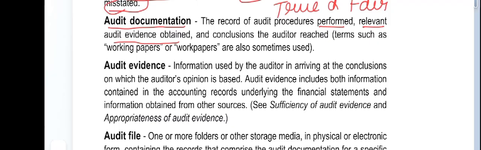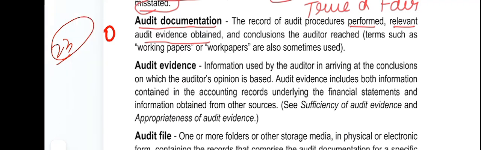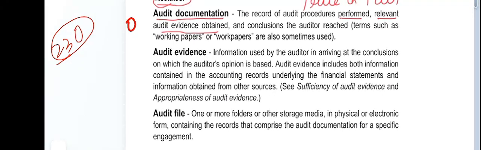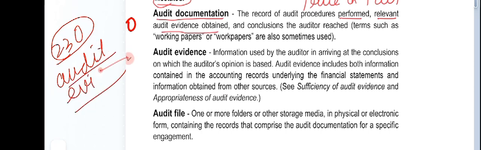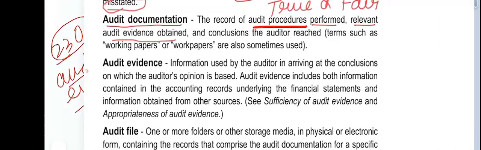This is audit documentation, which is covered in 230. Yes, 230 also says audit documentation. Audit evidence has also been mentioned. But now the point is that audit documentation is the record of audit procedures performed.